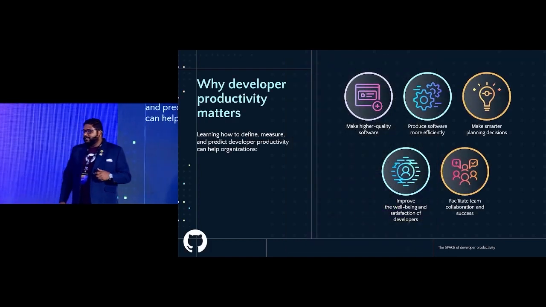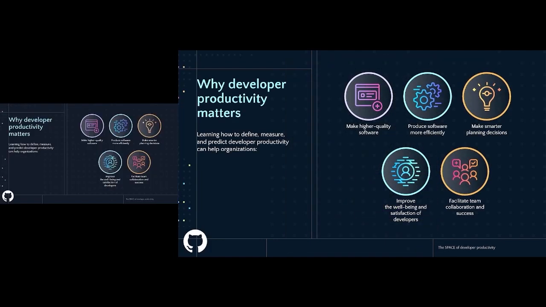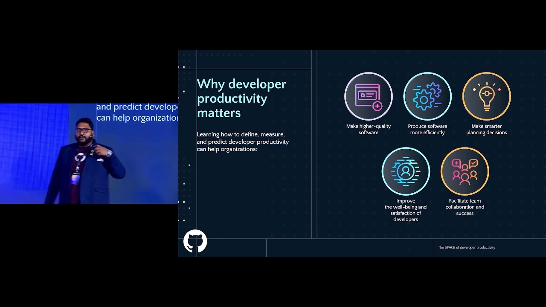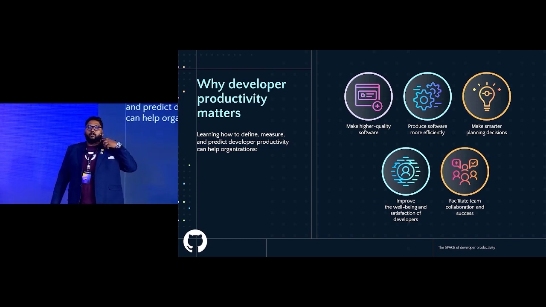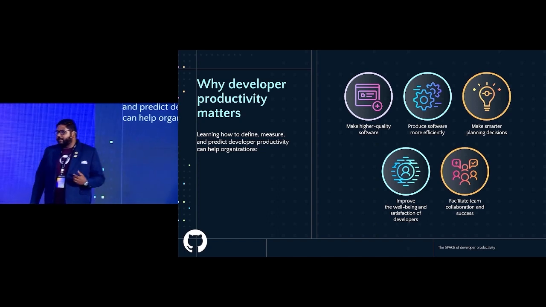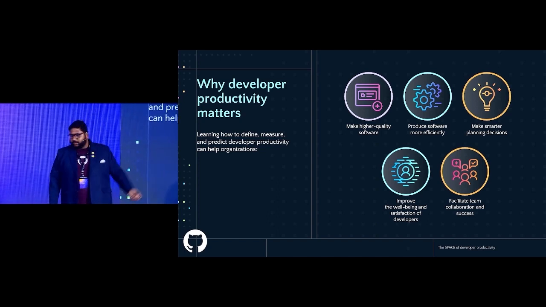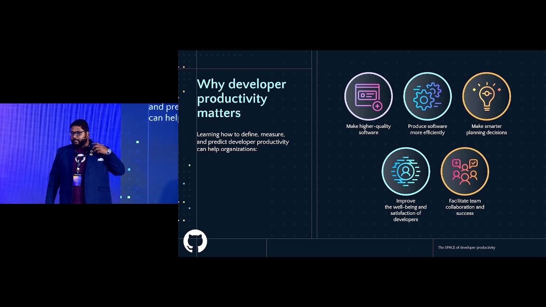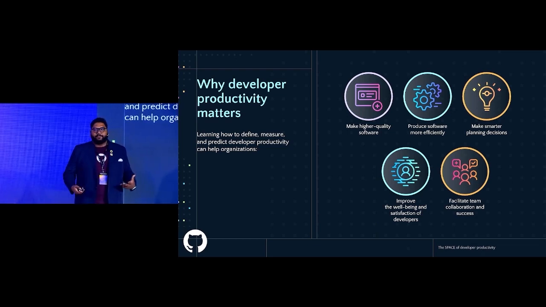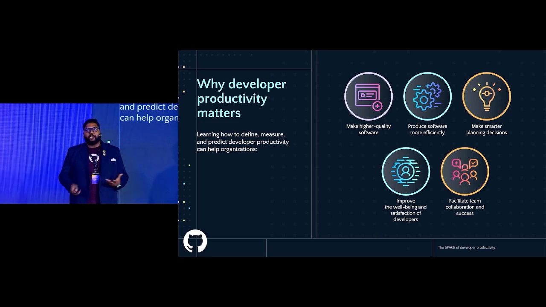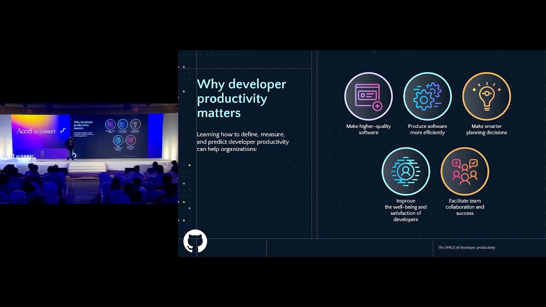So why does developer productivity matter, right? It's a big question that a lot of us ask, especially engineering managers and developers. It matters because we get to write higher quality things. It matters because we can produce more effective software. It matters because we take smarter decisions. It's also the fact that it facilitates collaboration, and it also improves developer satisfaction. These are important pieces that we need to think about when we look at developer productivity.